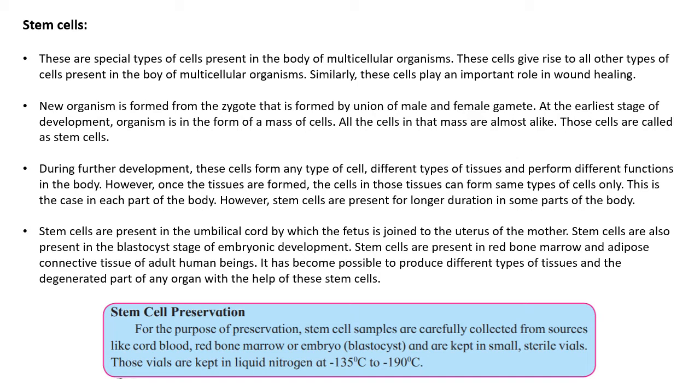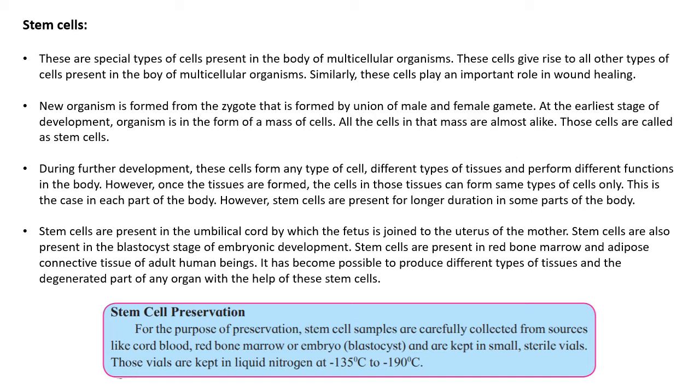Stem cells can be used to produce new tissues in laboratory. Stem cells also play an important role in wound healing. Stem cells can form any type of cell during the further development. Different types of cells and tissues are formed to perform specific or different functions.